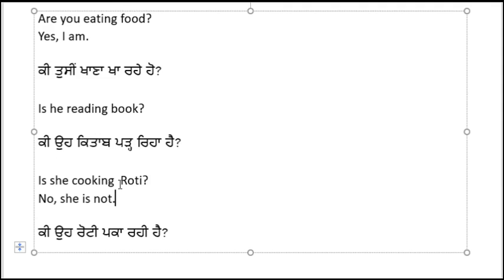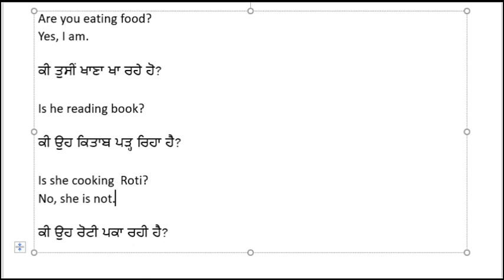These sentences, what I have written, must be written like that. The writing and the speaking are different. The way of speaking and the writing is not the same. Every language, speaking and writing are opposite. If you speak, is she cooking roti? No, she isn't. So in writing we say she is not, in speaking she isn't. We have to remember that one.